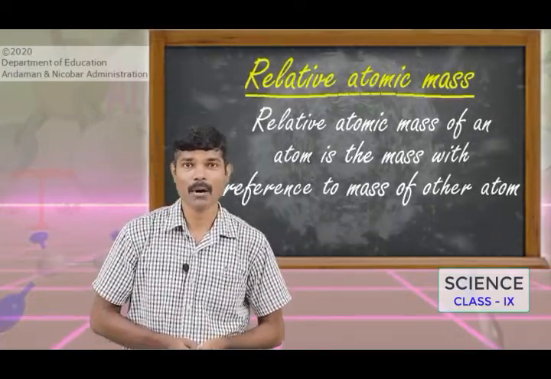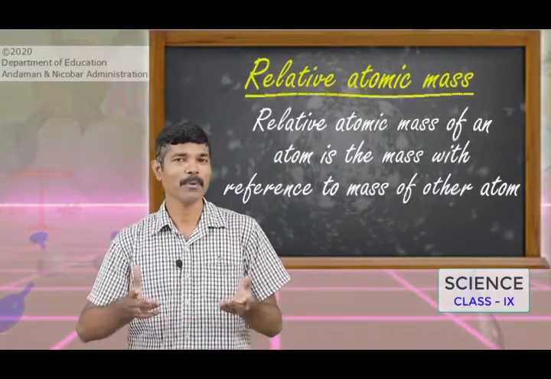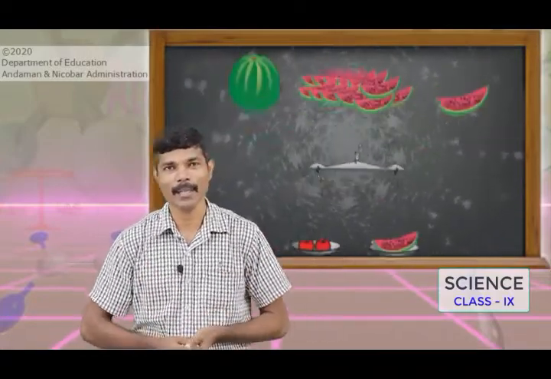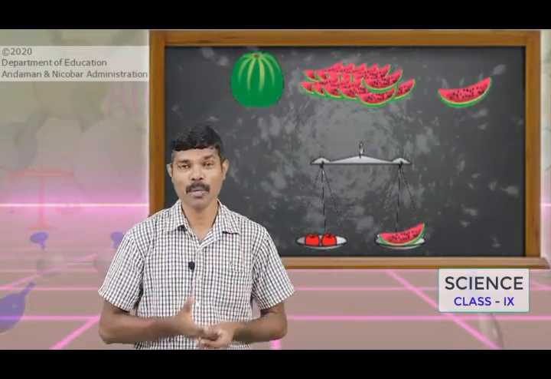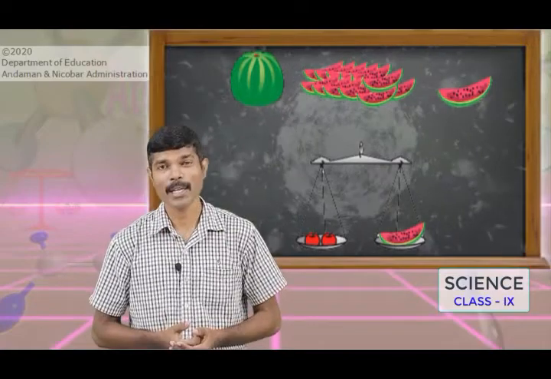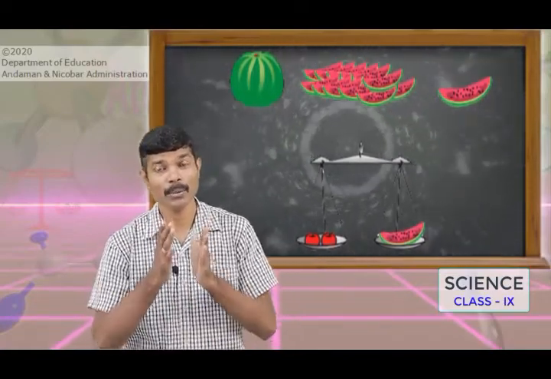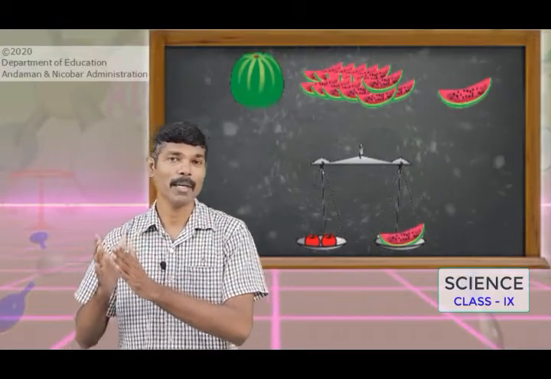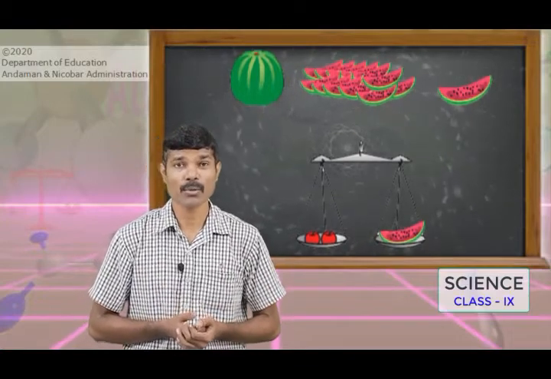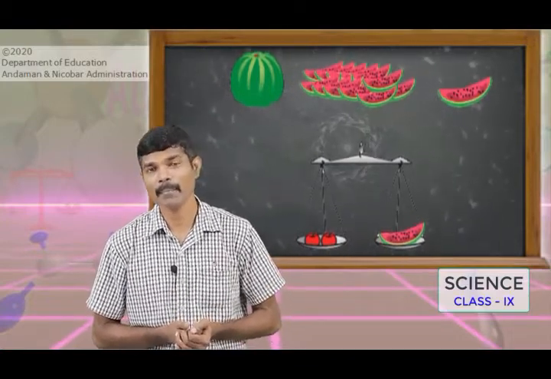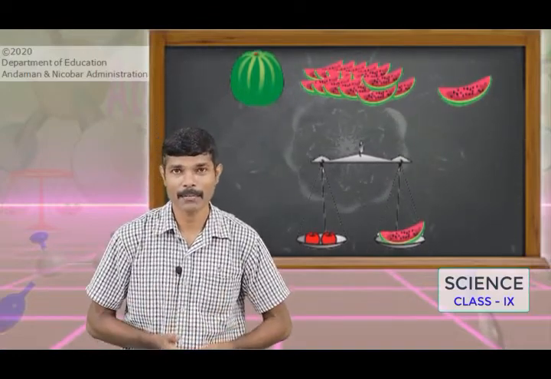Children, to understand the concept of atomic mass, in your textbook a watermelon has been taken, in which the watermelon is cut into 12 equal units. The fruit seller used to find the mass of other fruits with reference to the unit of each watermelon piece. A similar arrangement is done to find the relative atomic mass of different elements. How it is done, we will see.